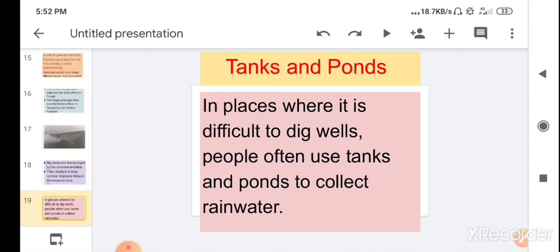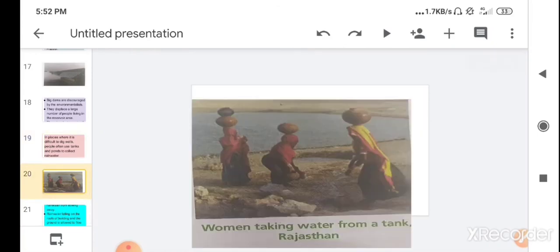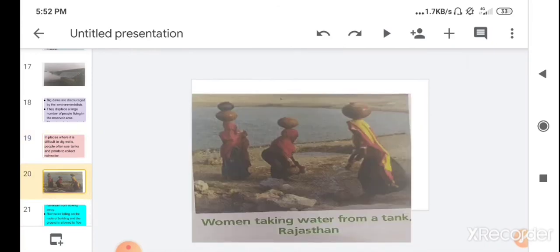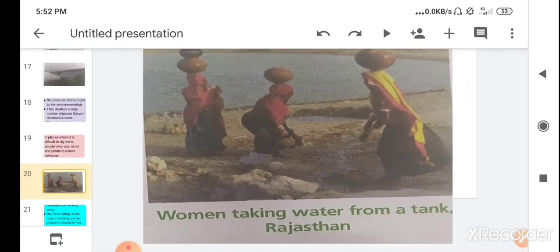Children, then our next water resource is tanks and ponds. In places where it is difficult to dig wells and where there is no source of water like a river, people have to use tanks and ponds to collect rainwater. Here you can see the picture of women taking water from a tank. It is a picture of Rajasthan.